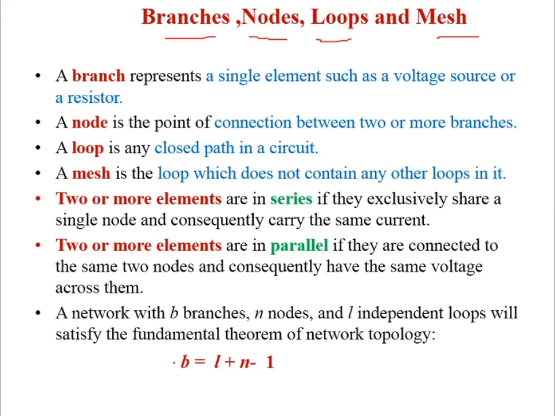Another important concept is network topology. This is a formula to find the number of branches in the topology: B equals L plus N minus 1. What is L actually? L is the number of independent loops, and N is the number of nodes, minus 1.